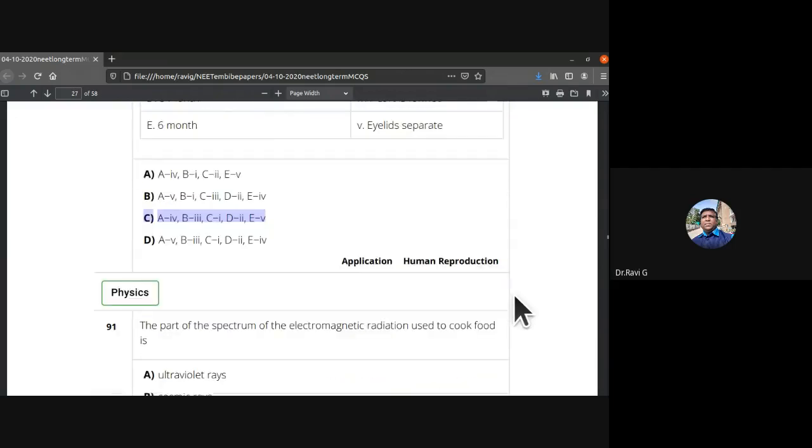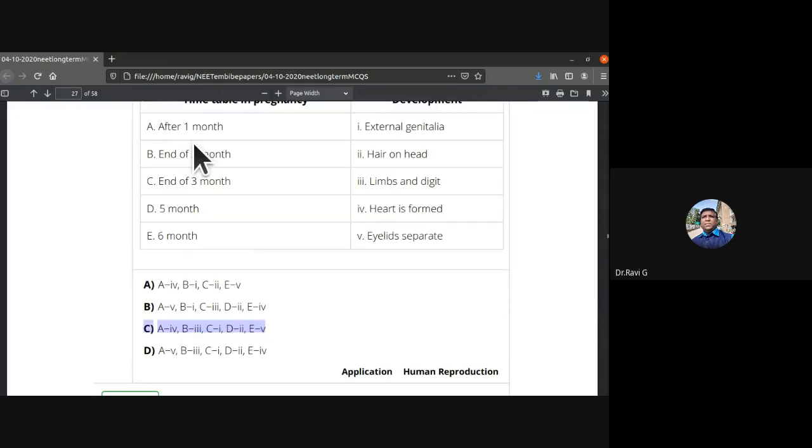So that completes our discussion on today's paper on the topic of human reproduction and photosynthesis. Okay. If you have any doubts or clarification, dear students, you can just get it clarified.